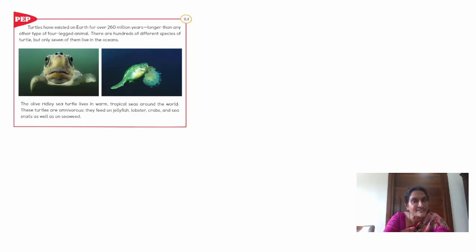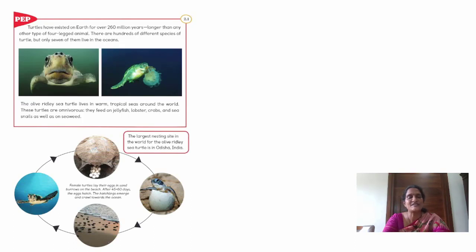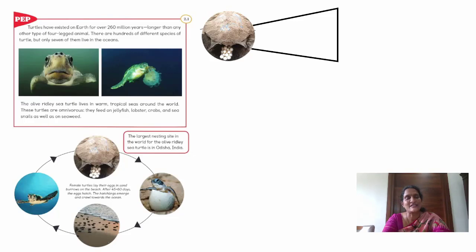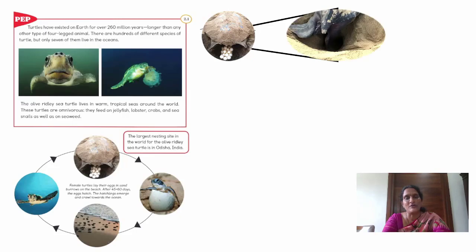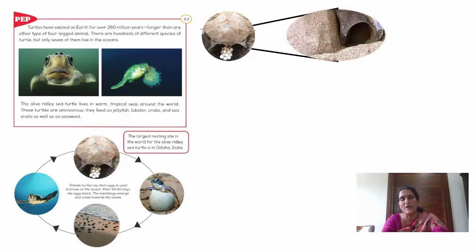So what is the name of this turtle, kids? Olive Ridley turtle. Where does it live? In warm seas. Okay? This turtle comes to the shore and lays eggs. And the eggs slowly hatch into small turtles. These small turtles again go to the sea. See, let us see an olive ridley turtle. See, it is digging a hole on the shore.